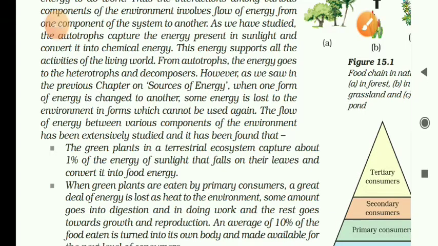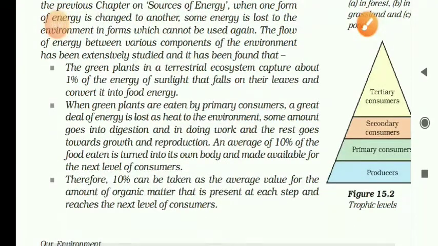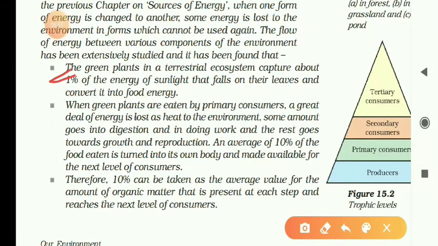First, the green plants in the terrestrial ecosystem, the land ecosystem, capture about 1% of solar energy. How many? 1% of the solar energy in the sunlight that falls on their leaves and convert it into food energy. So only 1% is captured by plants and converted into food energy.